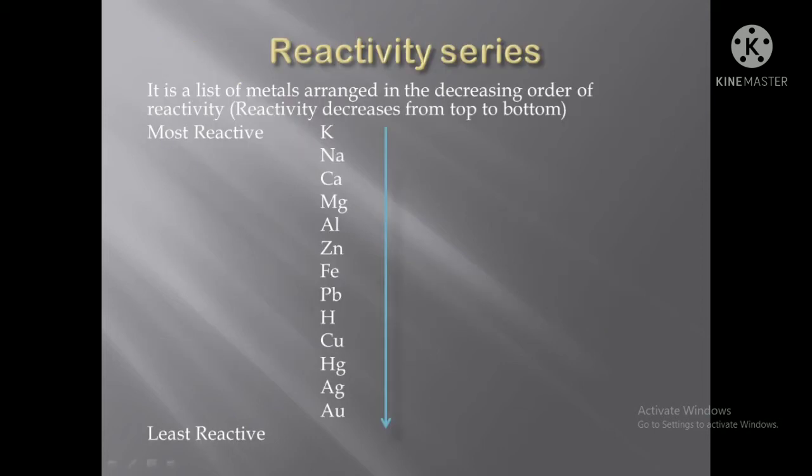Okay, let's see. We have to know about this with the reactivity series. This is a list of the metals arranged in decreasing order from top to bottom, most reactive first. Just now we talked about Fe, isn't it? See the Fe and Cu. Cu is lower than Fe, means Fe is more reactive than Cu. So Fe has displaced Cu from its solution. Fe has sat in his house, the copper sulfate house, and he has said, copper, go out from my house.